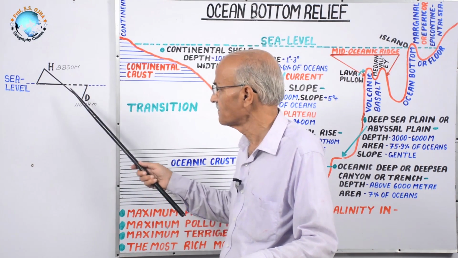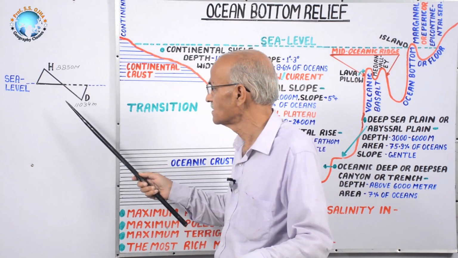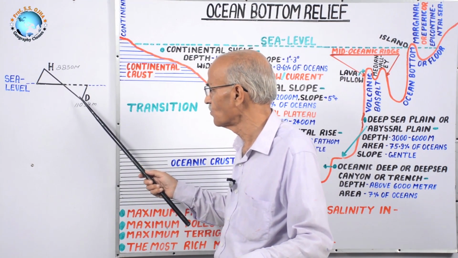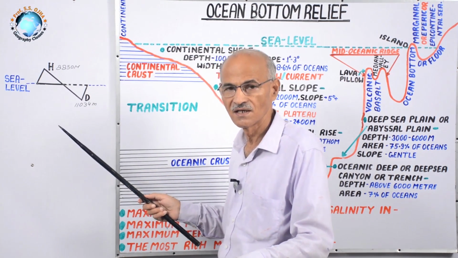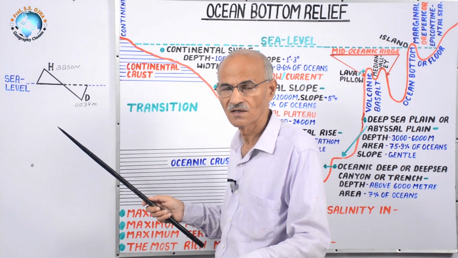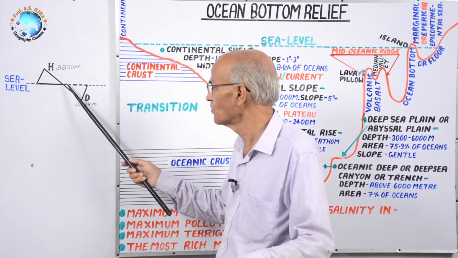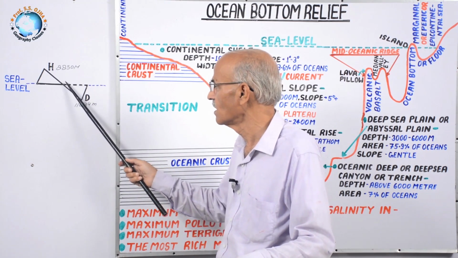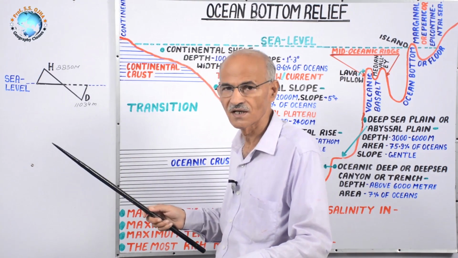In the same way, below sea level there is mountain, plateau, plain, or say deep sea plain. So depth of water body or ocean is shown with this triangle while height with this triangle.